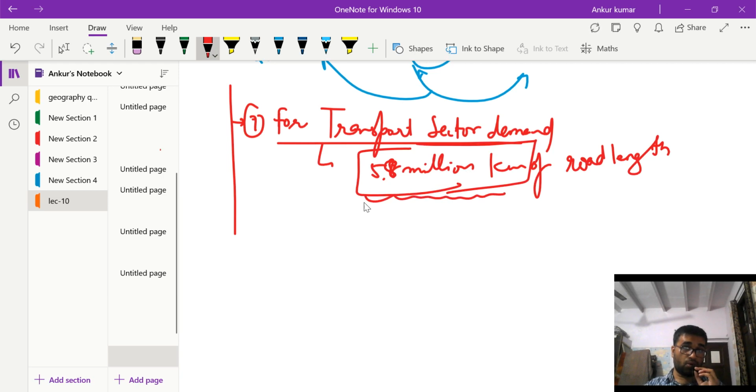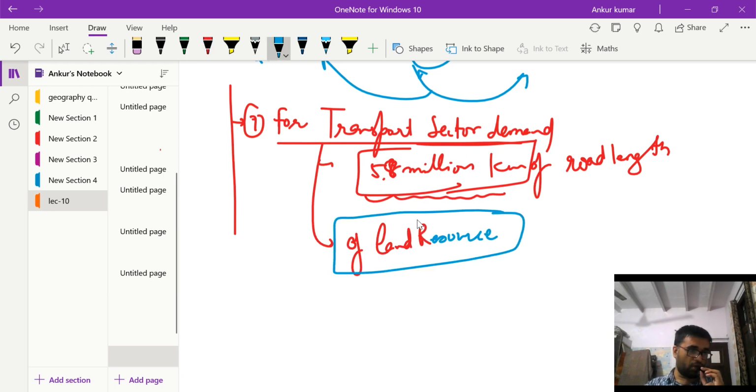So this much is the road length, and we are expanding the road length. Okay, so this requires huge quantity of land resource, right? So that's why we need again national land utilization policy.